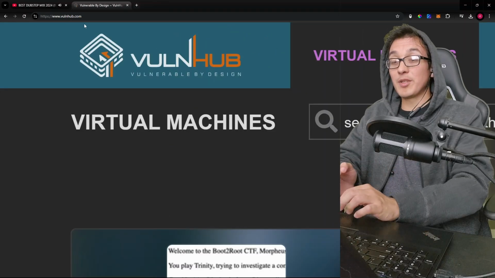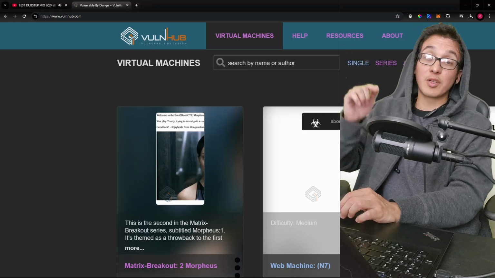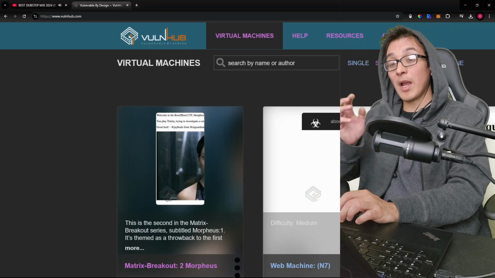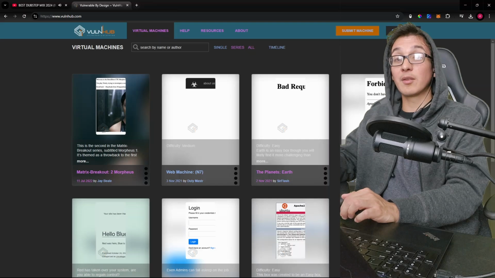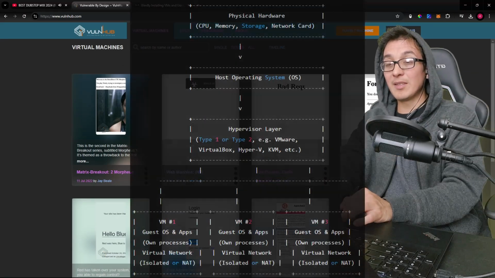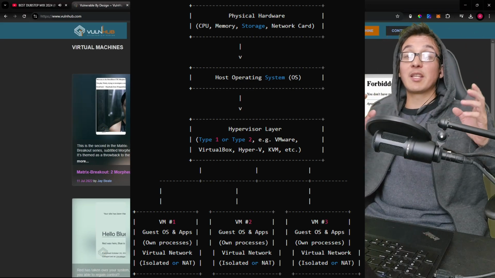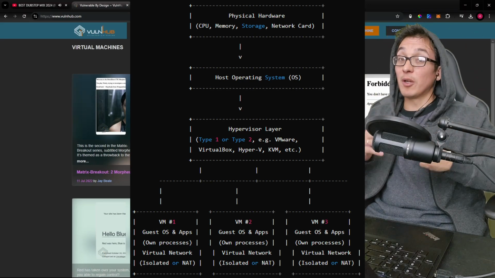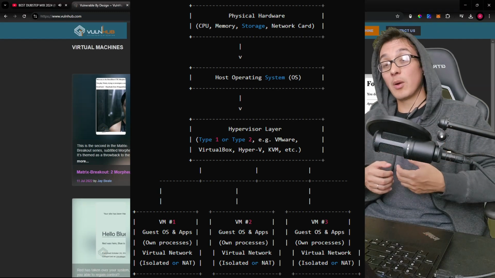Now, VulnHub is a resource that was brought to my attention from one of the members in our Discord. Link is in the description if you would like to join us there. And essentially, it's a place where you can download VMs that are meant to be hacked. They're meant to be exploited. They are vulnerable by design. Now, a VM is a virtual machine that is like a little computer inside of your main computer, except it's been isolated in processes, and if you configure it properly, you can also isolate it on a network level. So let's go ahead and dive in.